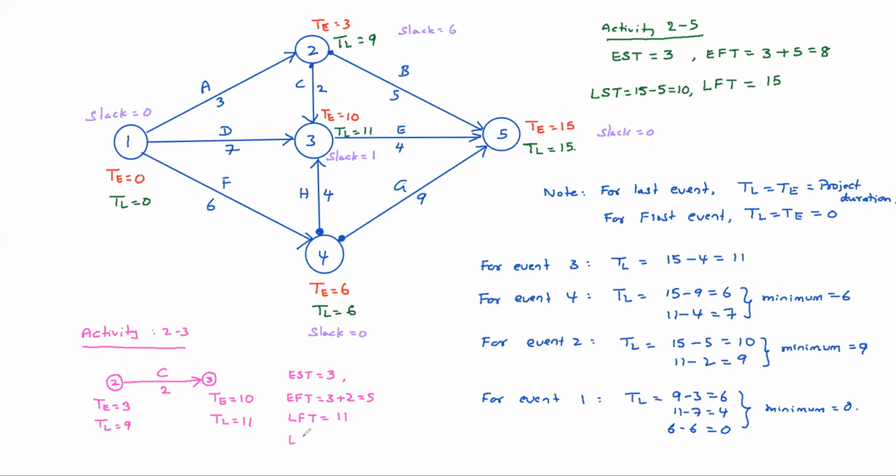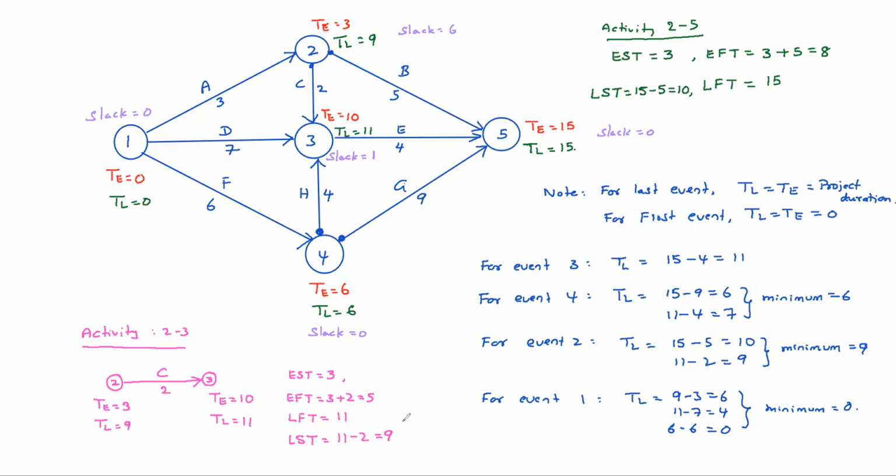What is latest start time then? 11 minus 2, that equals 9. 9 days. So like that you can calculate. Okay, 9. Understood now clearly? For any activity, you can calculate EST, EFT, LST, LFT.